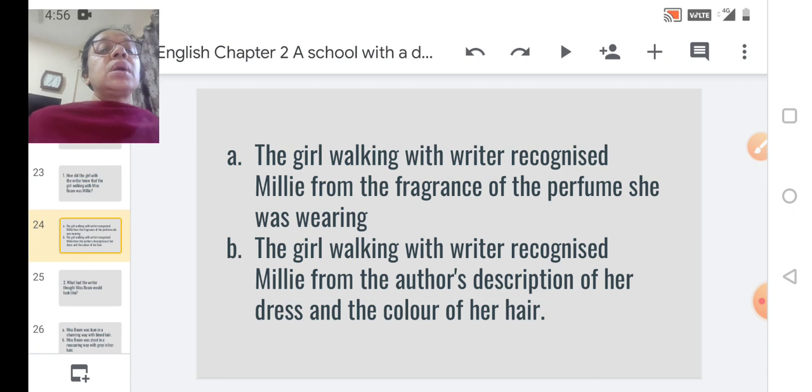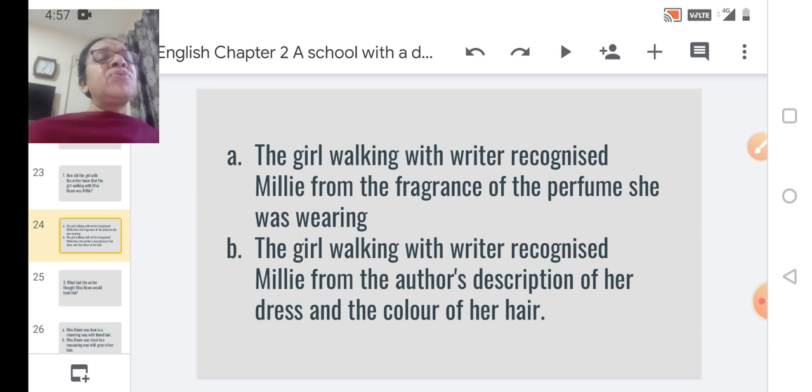Now, first option, the girl walking with the writer recognized Millie from the fragrance of the perfume she was wearing. Second, the girl walking with the writer recognized Millie from the author's description of her dress and the color of her hair.